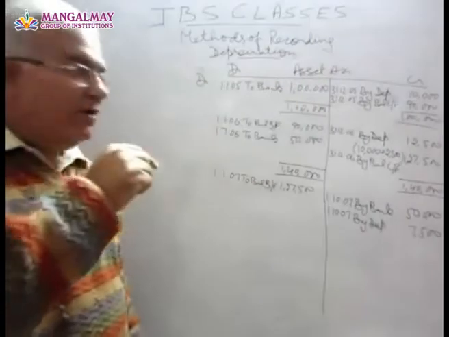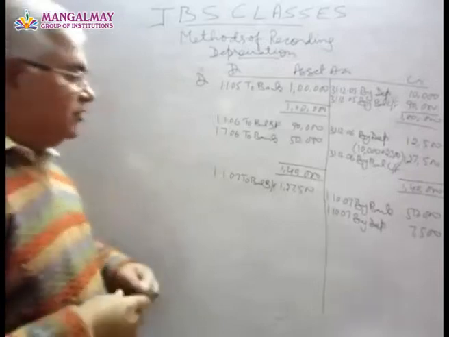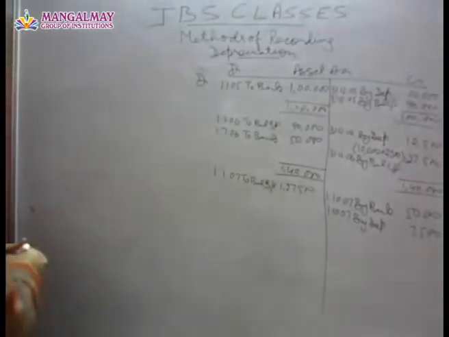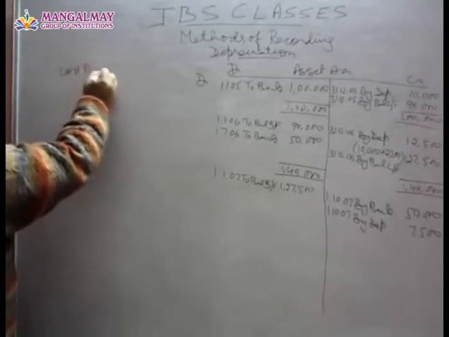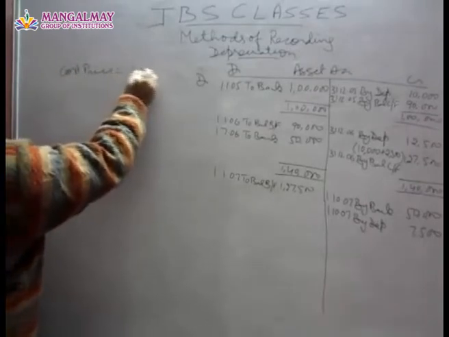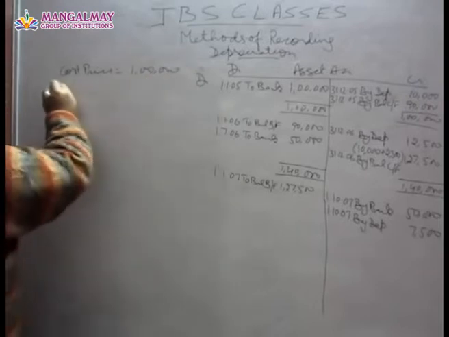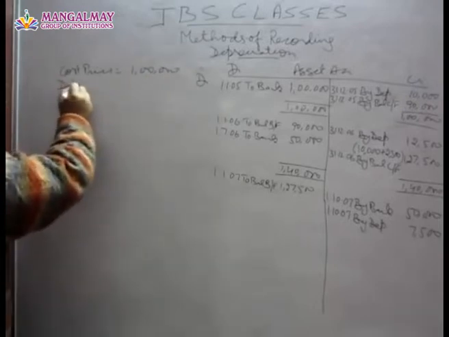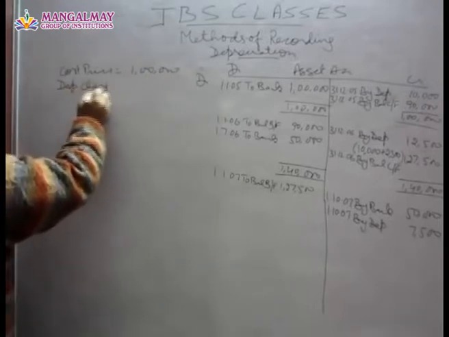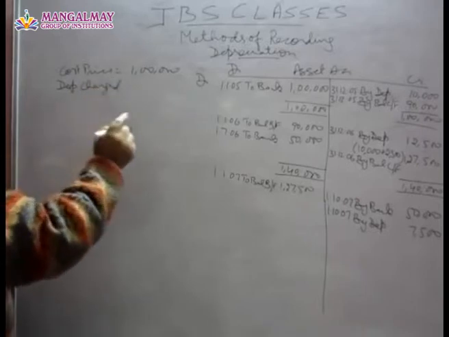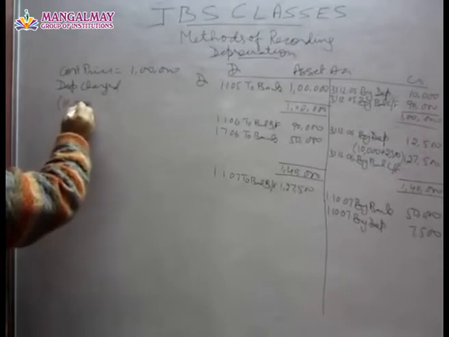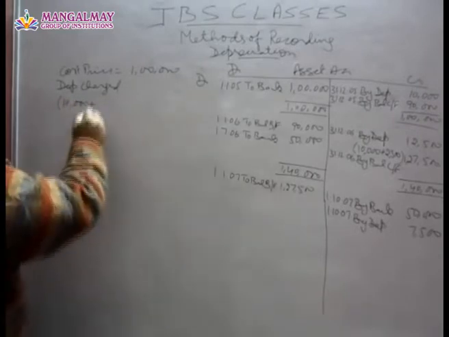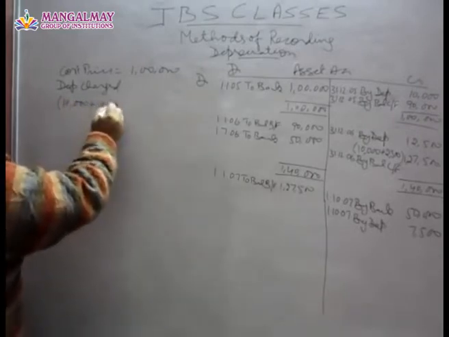For this you have to find out the book value of the machinery on the date of selling it. So let us find out. Cost price of the machine was 1 lakh. Depreciation charged, this is how much? 10,000 in the first year, again 10,000 in the next year.